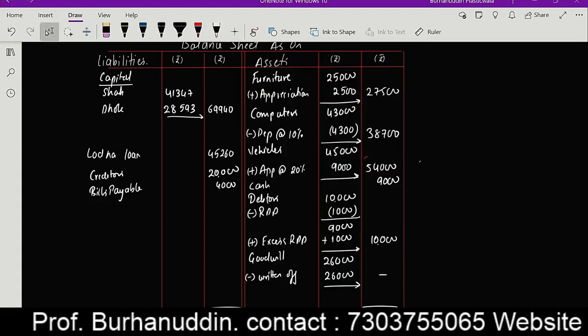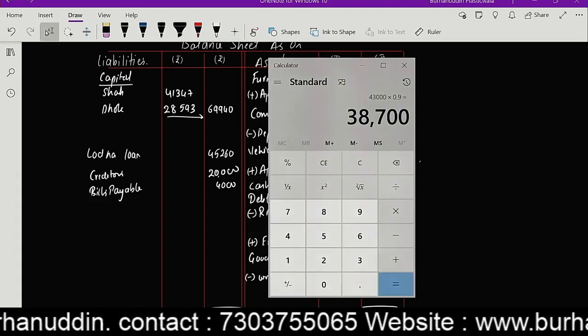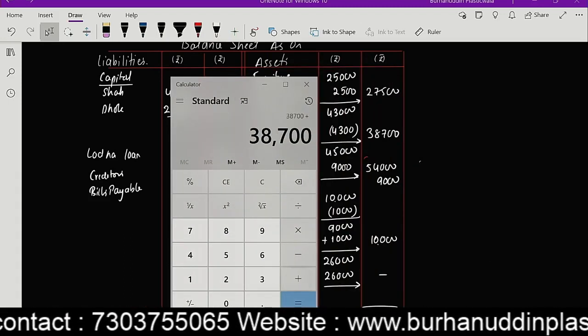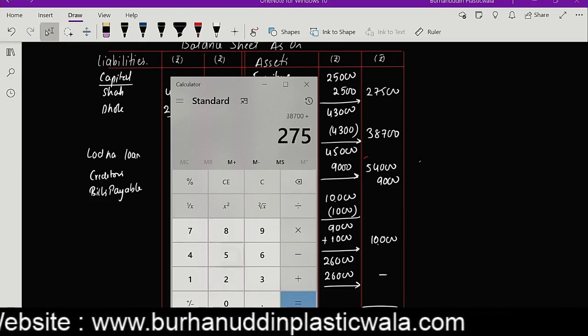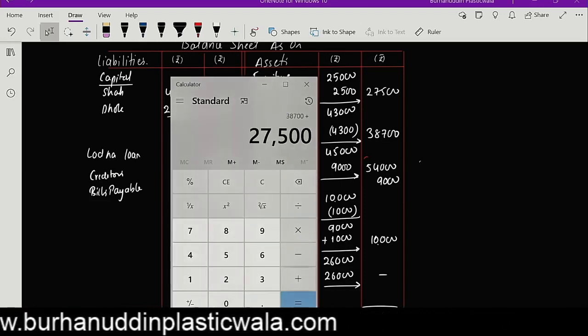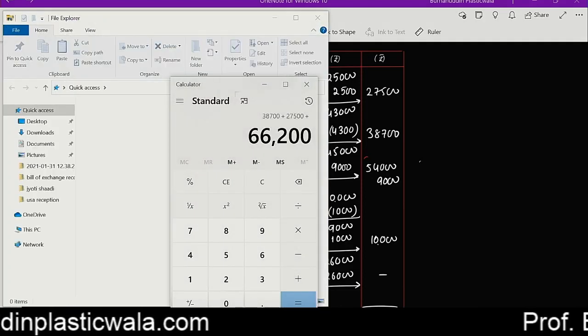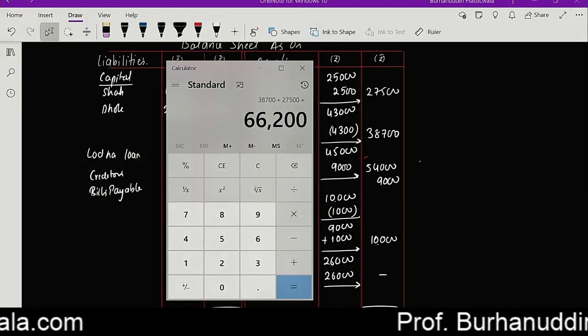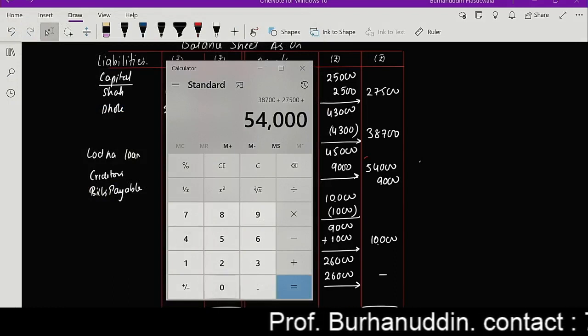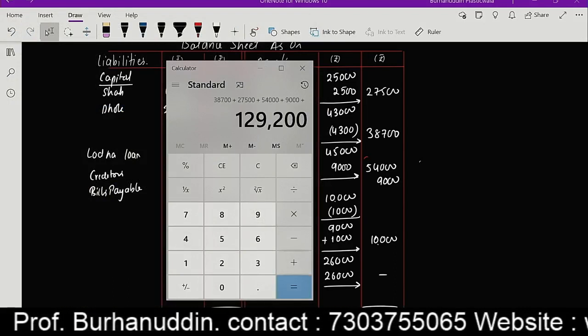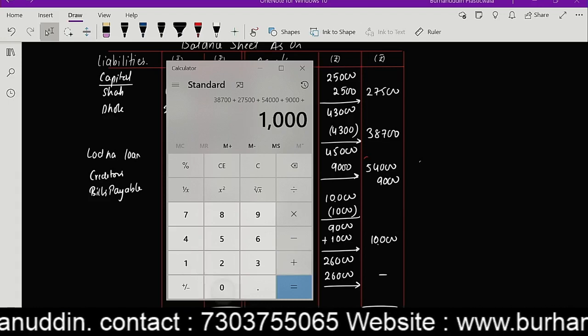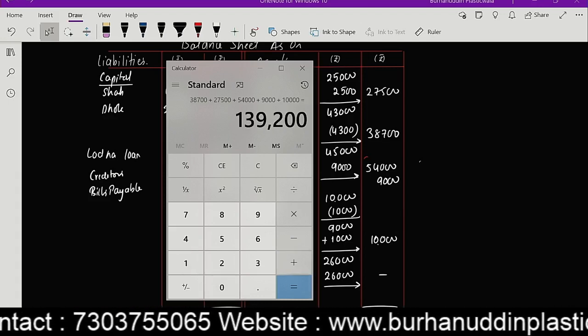So guys, now let's take the total of this. It's 38,700 plus 27,500 plus 54,000, guys, plus 9,000 plus 10,000. So my balance sheet should tally at 139,200.